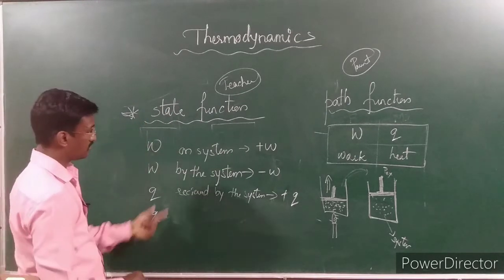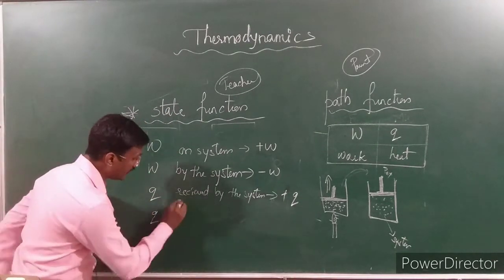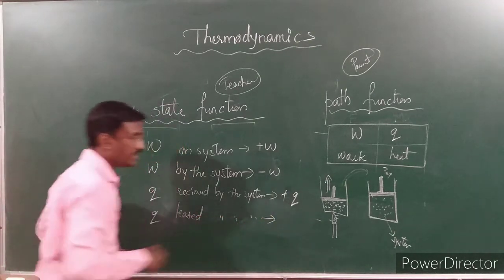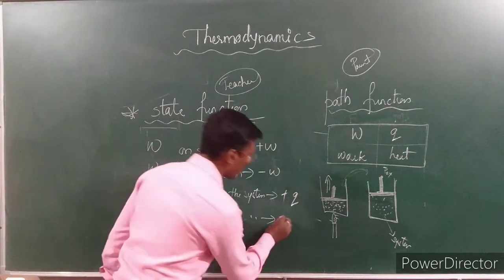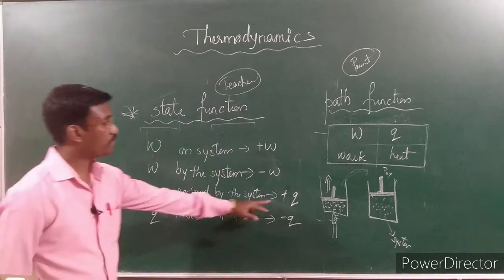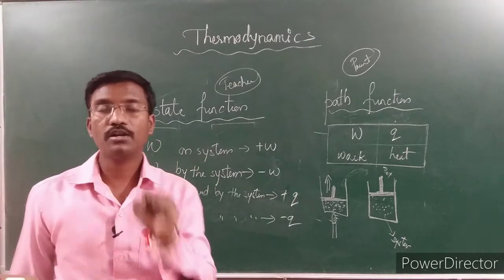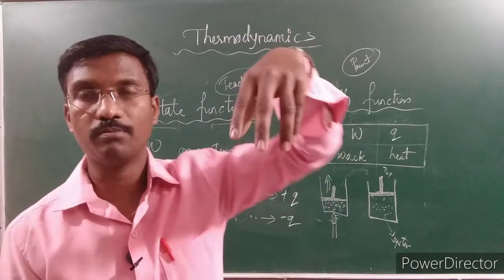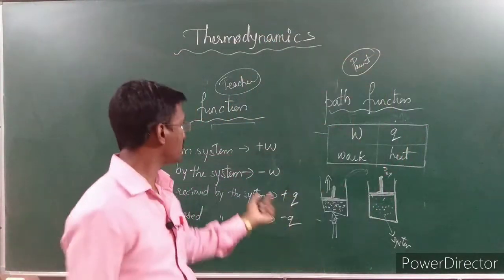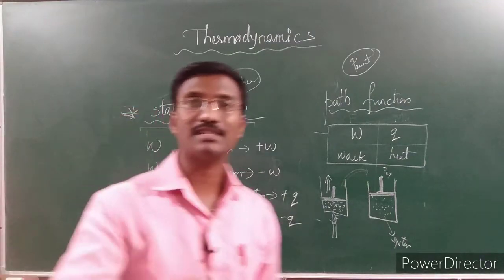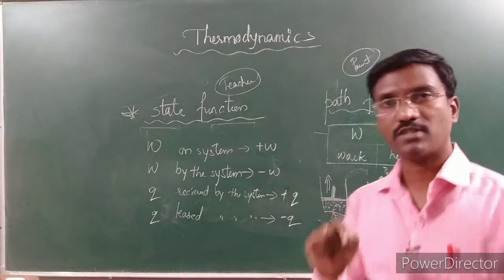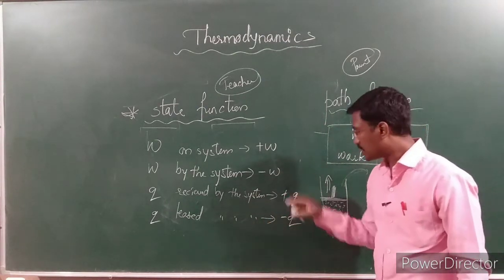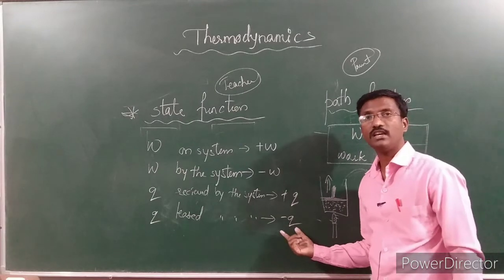If heat is released by the system, if heat is lost by the system, at that condition we have to call that a minus Q. This plus Q is nothing but heat is absorbed, minus Q is nothing but heat is lost. Plus W means work done on the system. Minus W indicates that work is done by the system. Here we are going to give the preference for the system. If the system receives the heat, then it is plus Q. If the system lost the heat, then we have to call that a minus Q.